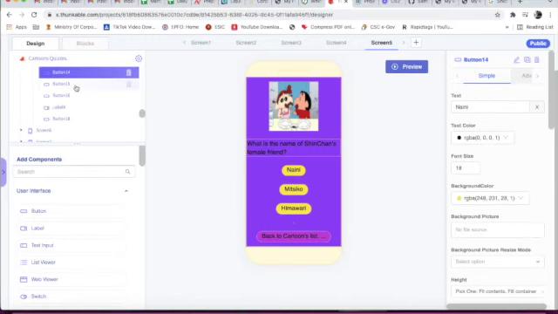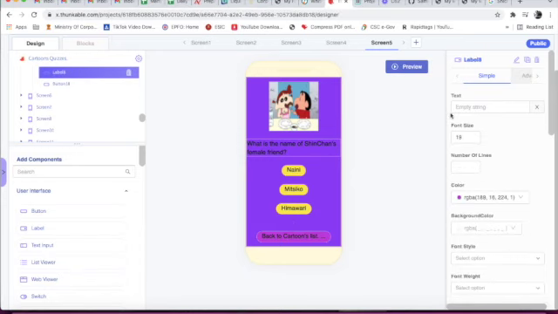Then we will take button 14. Text is Nanny. Text color is black. Font size is 18. Background color is yellow. Then we have taken one more button, button 15. Text is Mexico. Then we have taken button 16. Text is Himawari. Then we have taken a blank label, that is label 8, and font size is 19, color is light pink.